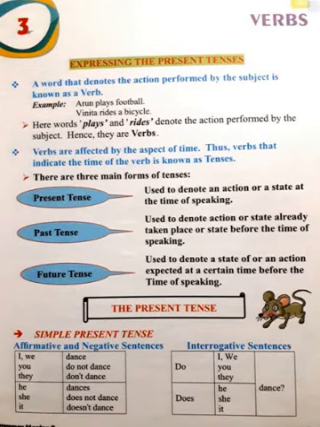Does he, she, it dance? Affirmative means positive sentence, negative means negative sentence, and interrogative means questions. For example, I dance is a positive sentence, I do not dance is a negative sentence. In an interrogative sentence: do you dance? Do we dance? A question mark comes. When we are asking questions, that sentence is known as an interrogative sentence.